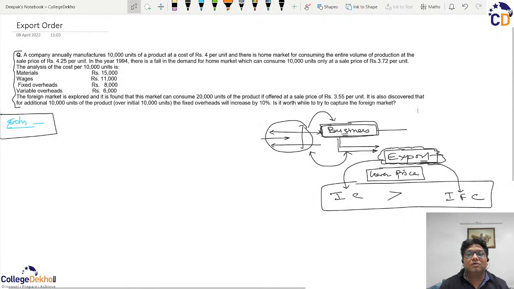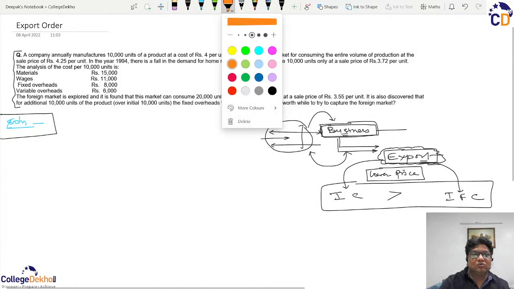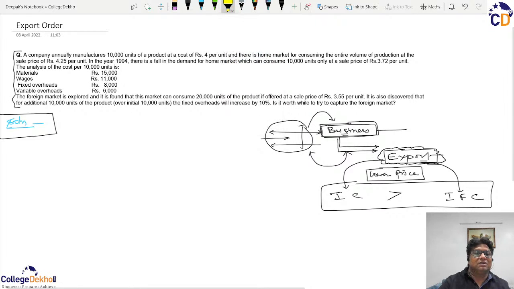So now if I come to the nitty-gritties or details of the question, the question says that the company, so I will use the highlighter to highlight the important points, manufactures 10,000 units. These 10,000 units are the existing production at a cost of rupees 4 per unit.